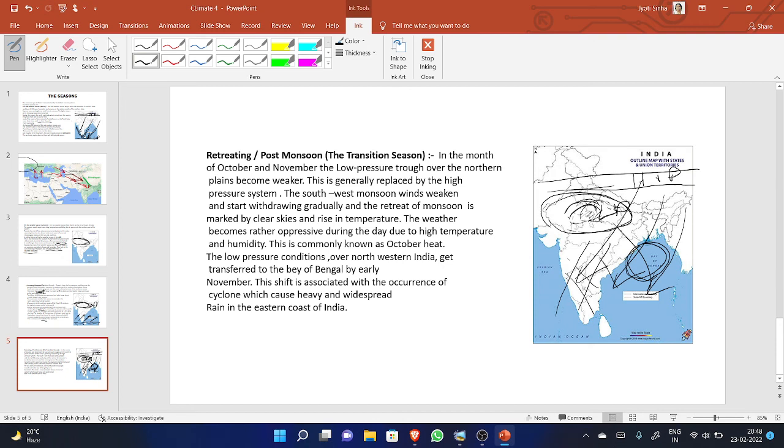This shift is associated with the occurrence of cyclones which cause heavy and widespread rain in the eastern coast of India. Due to the presence of this low pressure, widespread rain occurs in this coast, and sometimes it is very much dangerous. It is very harmful for the coastal people.